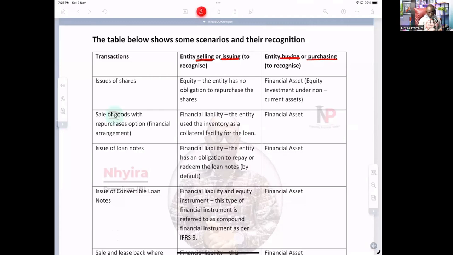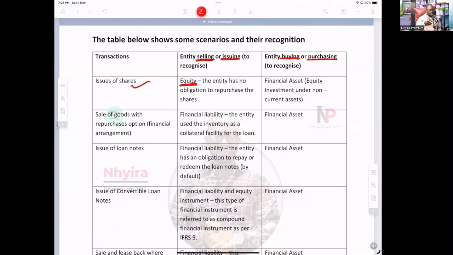So issue of shares. If an entity issues shares, does the entity have an obligation to repay? No. Shares are equity instruments. So in the books of the entity that is issuing the shares, we have to recognize what? An equity instrument. Why?